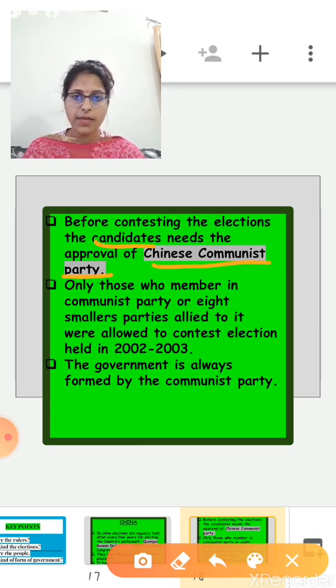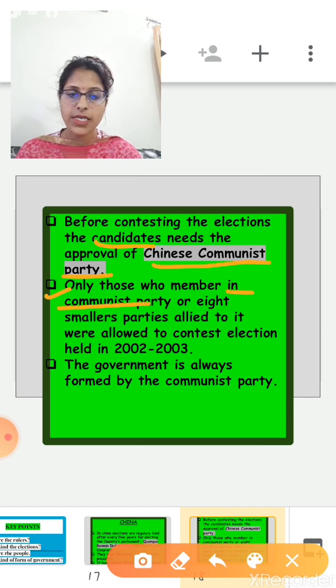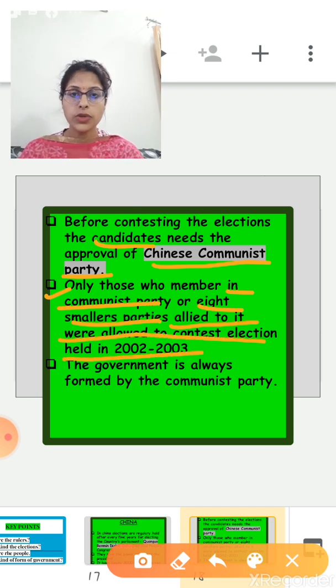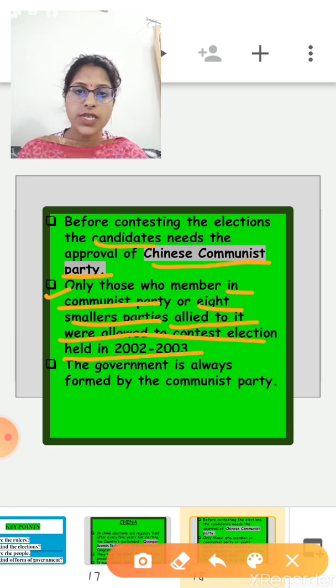The Chinese Communist Party was basically the ruling political party of China at that time. So it means no independent members could stand in election. Only those who were members of the Communist Party or 8 smaller parties aligned to it were allowed to contest the election held in 2002 to 2003.